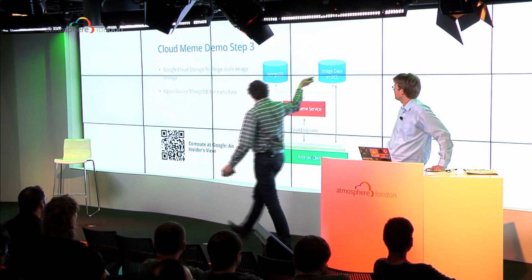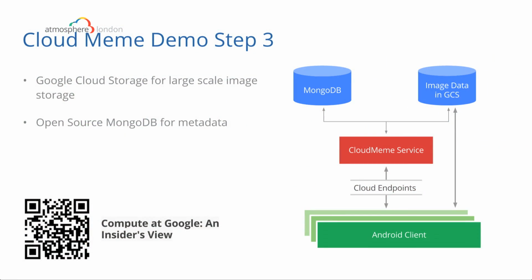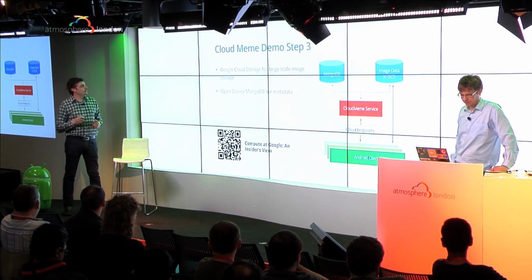So as I say, image data is stored in Google Cloud Storage, globally replicated. Our MongoDB instance you can set up to be as reliable as you wish. And our endpoints are running against our Android client. And so we have a session here that talks about some of the inside information on how we run some things at Google. And we'll talk a little bit about that later on as well.